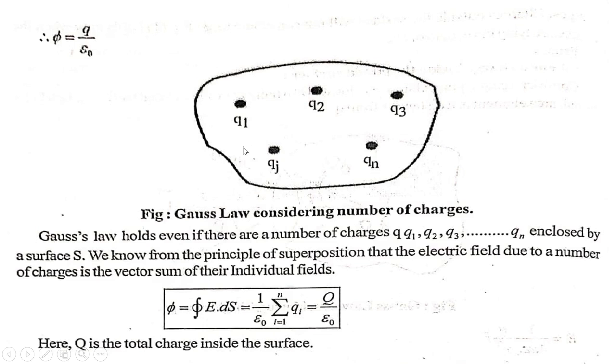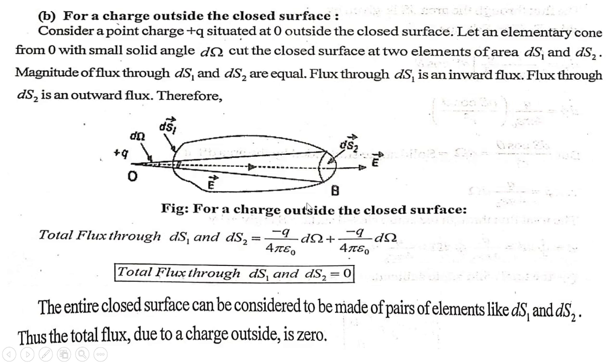So, for a charge outside the closed surface, in that case we consider a point charge +q situated at O, outside the closed surface.